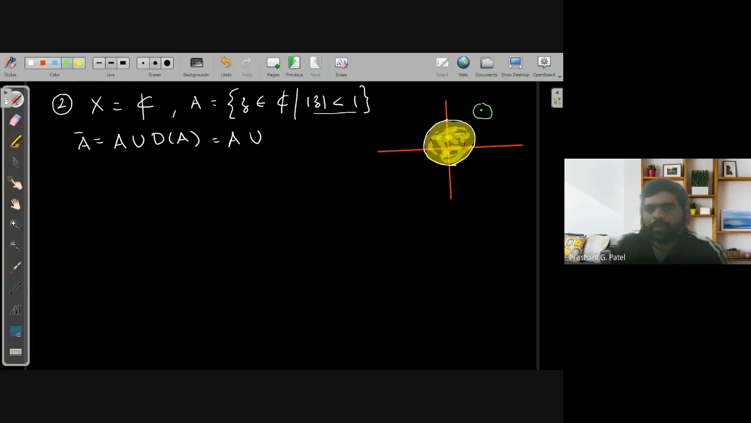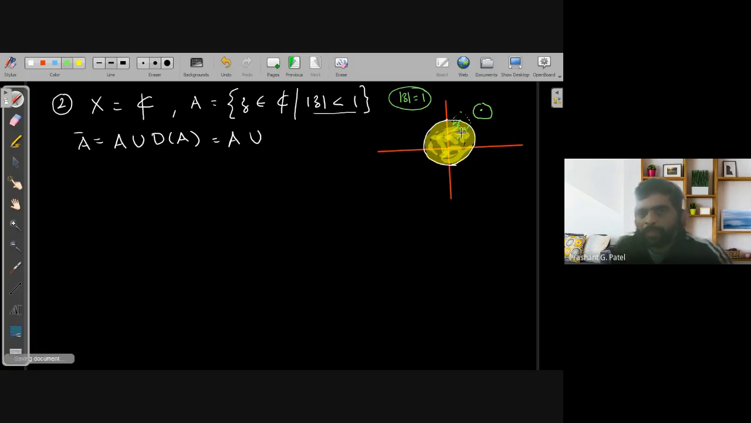What will happen if I pick up a point with mode Z equal to 1? If the point is satisfying this property, then if I draw a neighborhood of that, it always has some intersection with the set A. That means any point on mode Z equal to 1 will be a limit point of the set.